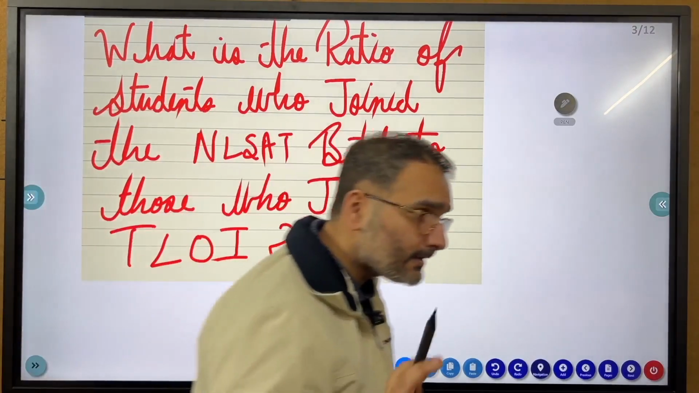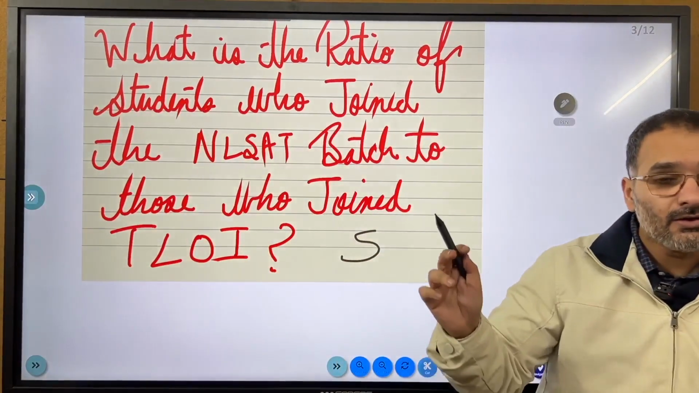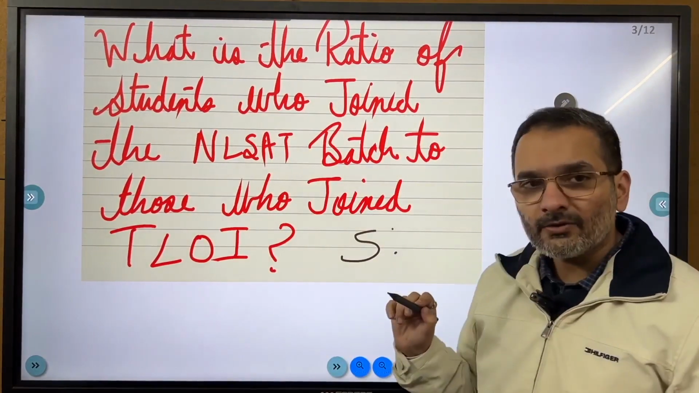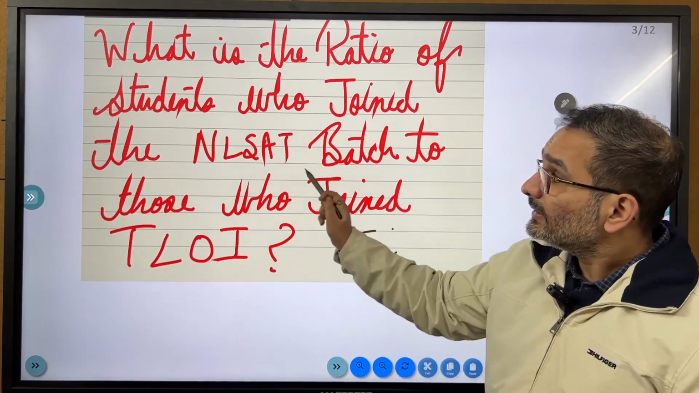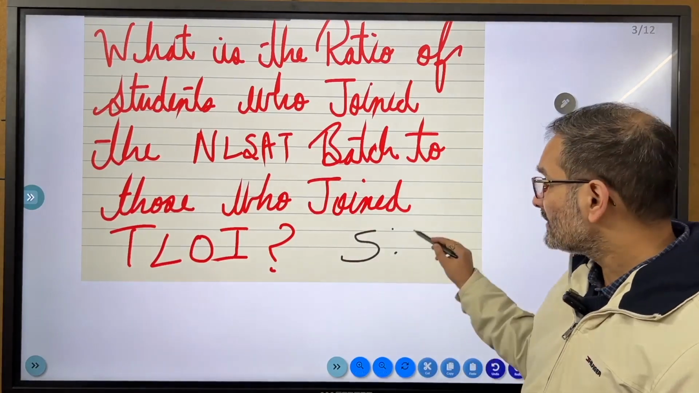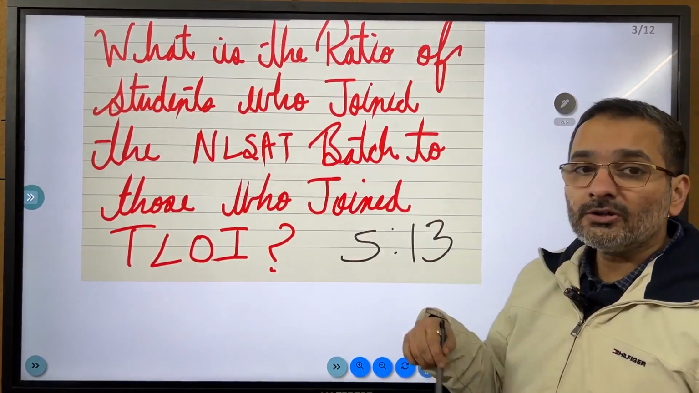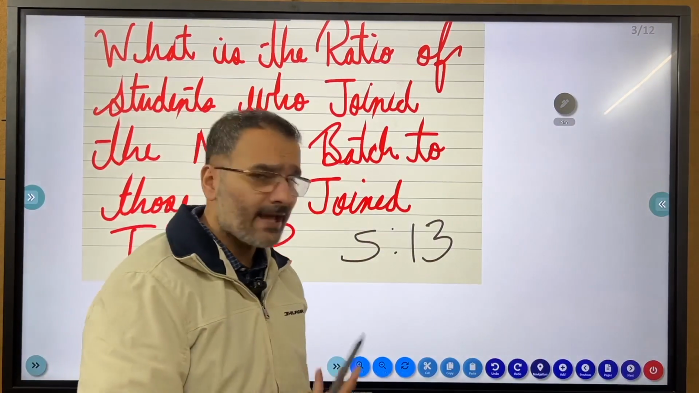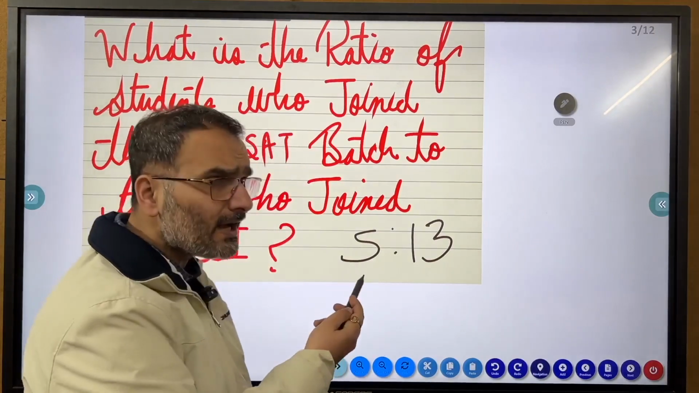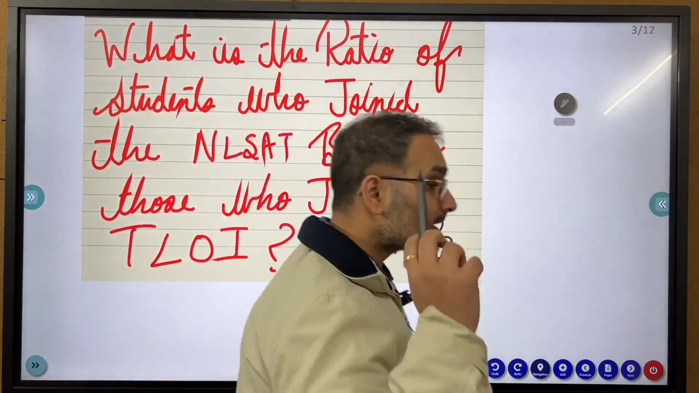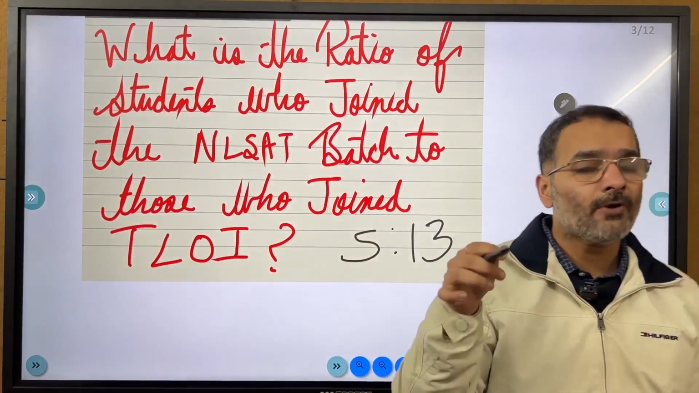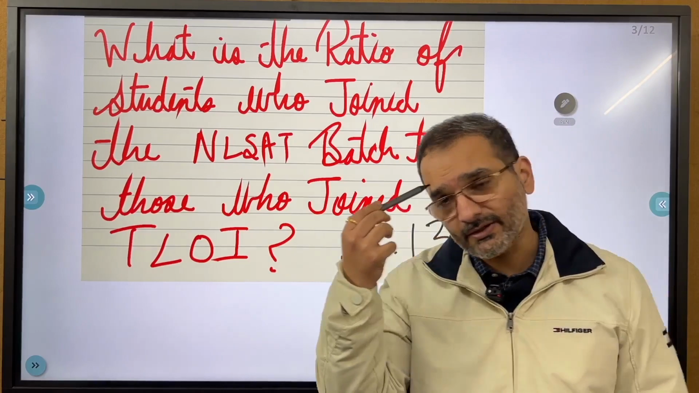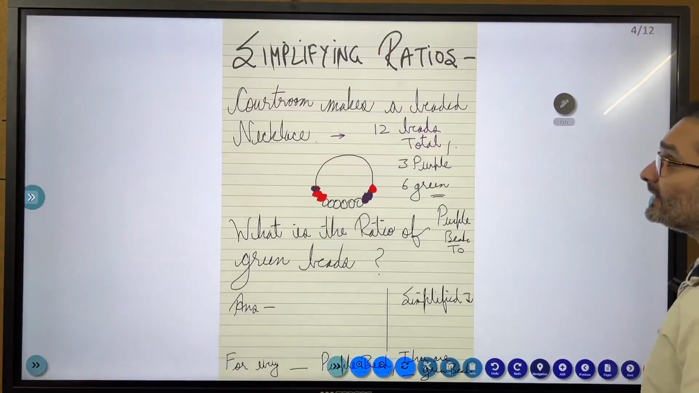Now remember again, ratio is a comparison of 2 quantities, isn't it? We are going to be comparing who? The number of students who joined the NLSAT batch to the total overall number who joined TLOI. I believe this is damn simple. पहले 8 क्यों था? Because we were talking about the DULLB batch, and remember, in a ratio we are comparing. I'll keep on repeating the point, and I keep on repeating the points till the time that the concept gets drilled into your head. Alrighty then.